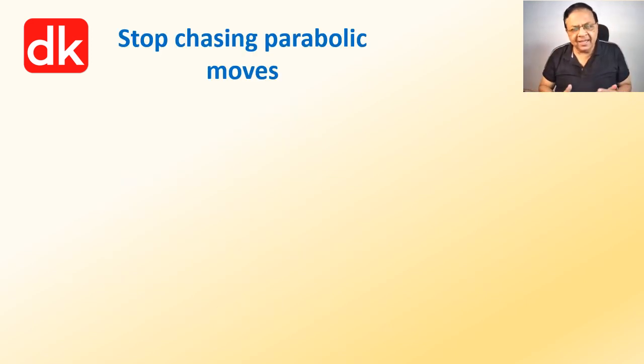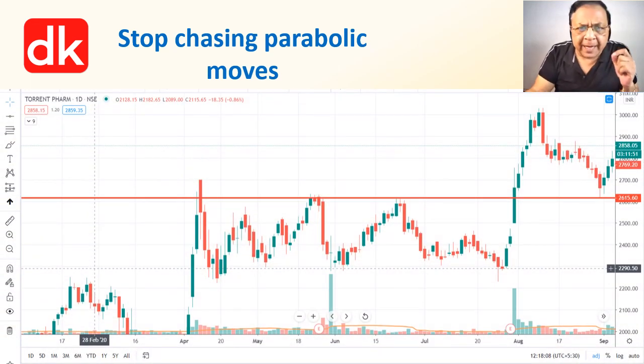So friends, let us determine that we will never chase the parabolic move even if there is a decisive breakout. What do I mean by the parabolic move? And if a parabolic move results in a breakout, what should I follow as a strategy, as a trader? Which kind of strategy would be better in this situation? So let us have a look at this price chart.